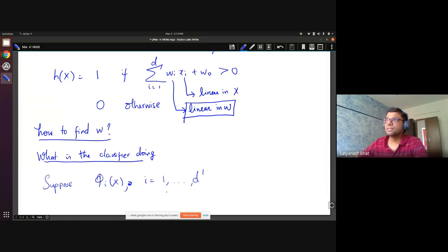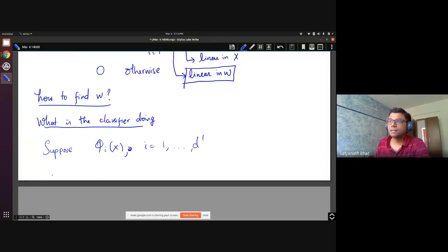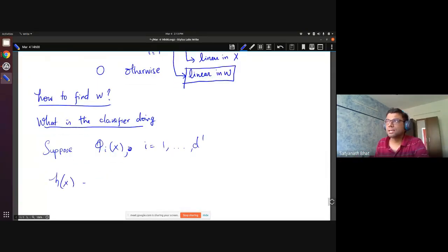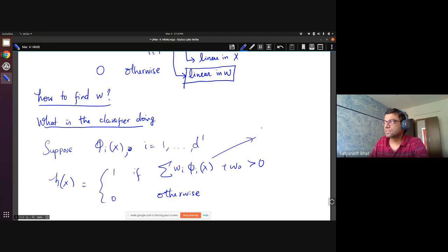If I write my linear classifier based on that, summation wi phi i of x plus w naught greater than 0, and 0 otherwise, this is still considered a linear classifier.